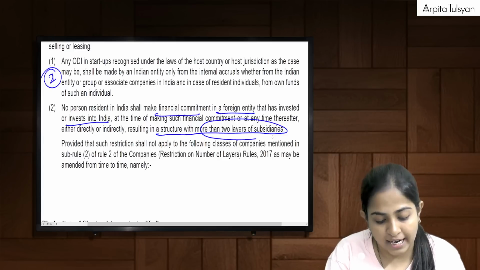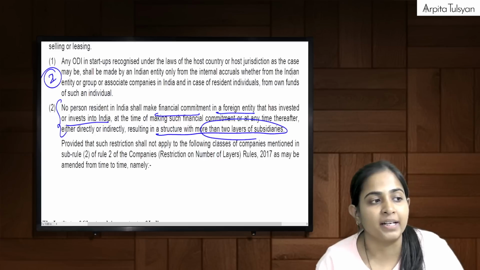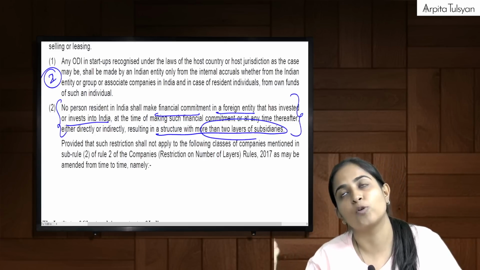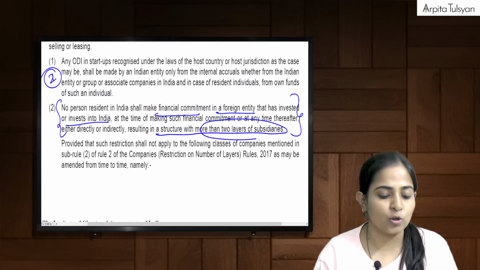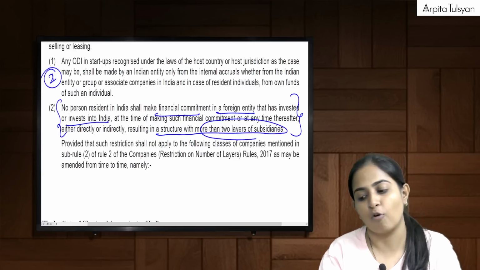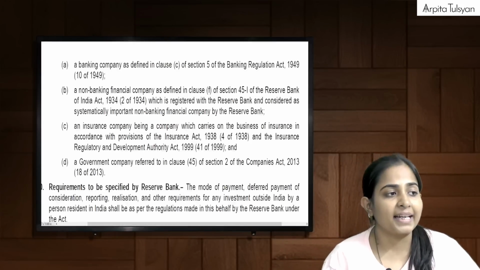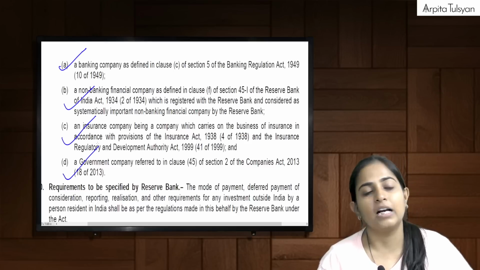But this point, that the PRI cannot invest in such a foreign entity which has more than 2 layers of subsidiary here in India, is not applicable to some types of entities. See what those are, given on the next page here: a banking company, NBFC, insurance company, government company.